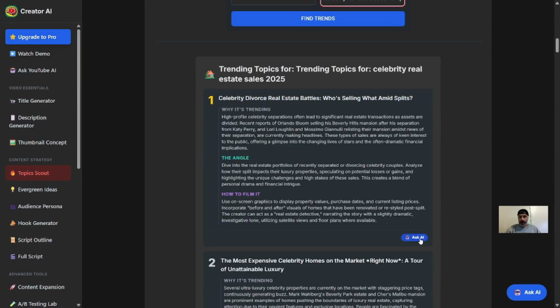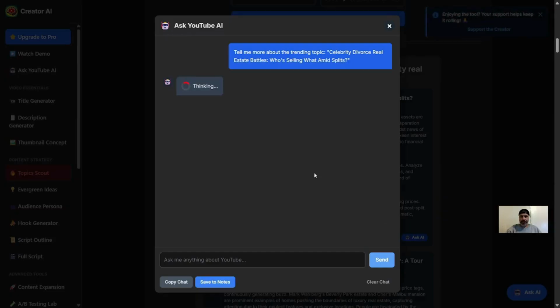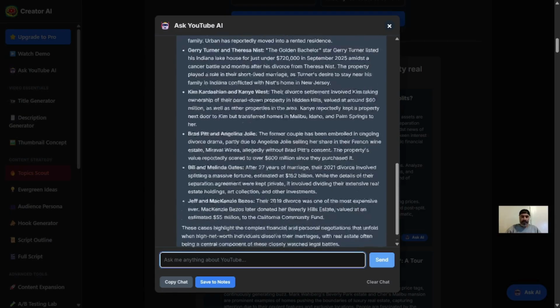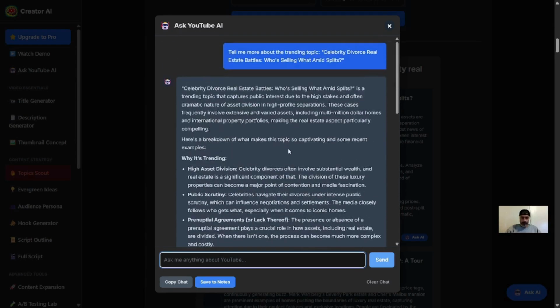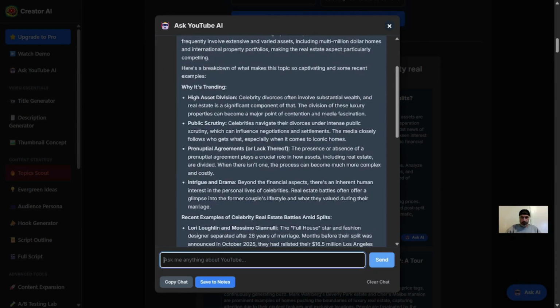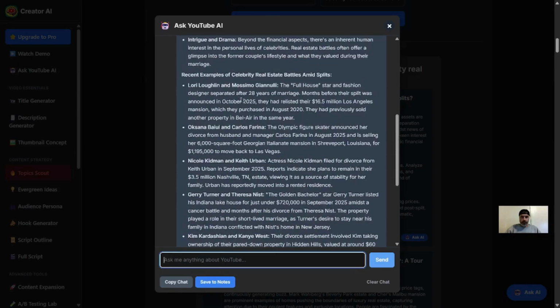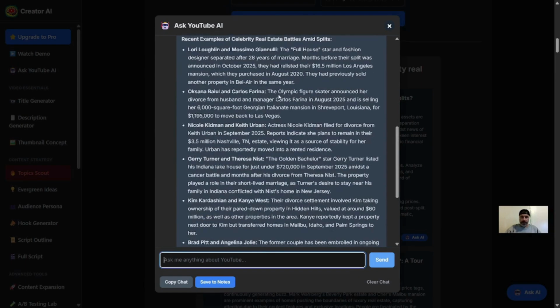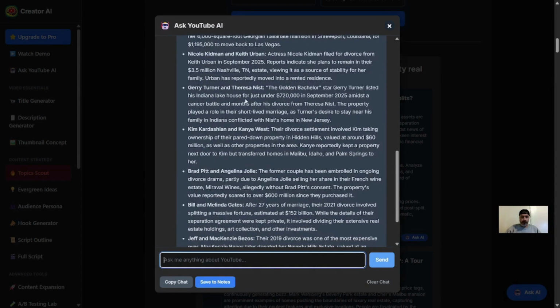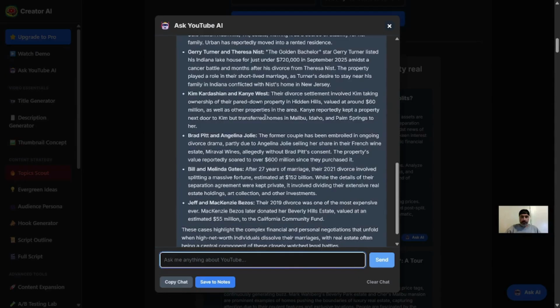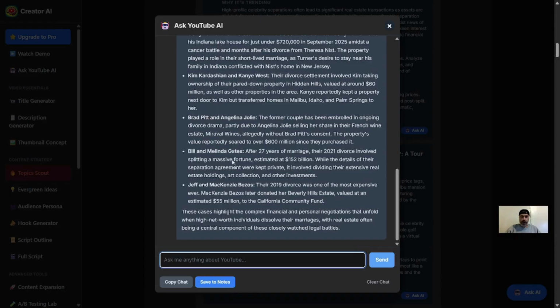We can ask AI about it. So I'm going to do that. So we can just click this button here, and it's going to do a little bit more research about the specific topic for us. We just have to do one click, and it's going to give us some specific people that we can mention in our story here. Okay, so it has Lori Loughlin's house, Nicole Kidman and Keith Urban, Kim Kardashian, Kanye West, Brad Pitt, Angelina Jolie.